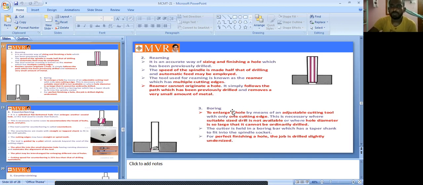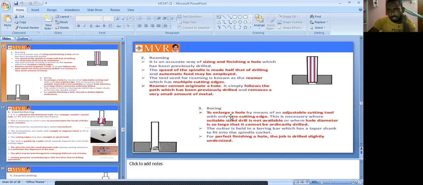The next one is boring: to enlarge a hole by means of an adjustable cutting tool with only one cutting edge. This is necessary where a suitable size drill is not available, or where the hole diameter is so large that it cannot ordinarily be drilled. This is also similar to the reaming process.